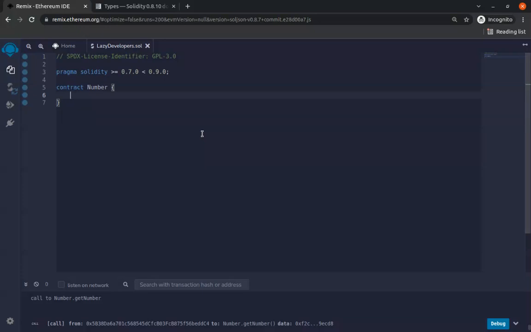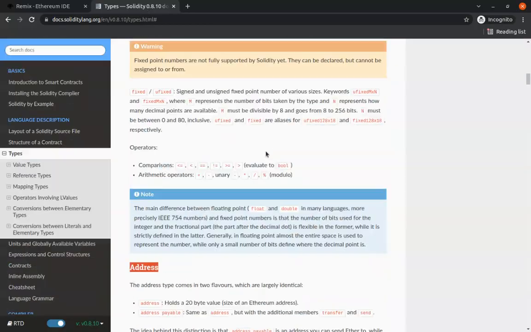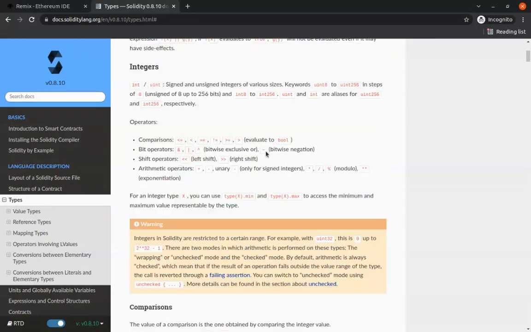So we'll go ahead and say our number is going to be an unsigned integer. So let's initialize our variable number. We're going to go ahead and say uint, right? So this is uint. And recently there was an update in Solidity, so you have to specify that it's going to be 256 bits, or you can specify less, right? I think there might be lesser. Let's go to the int and see.